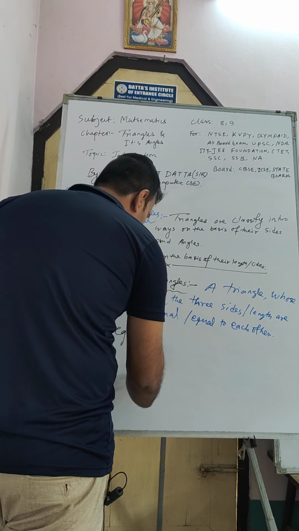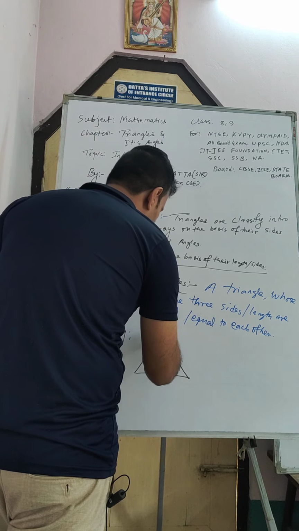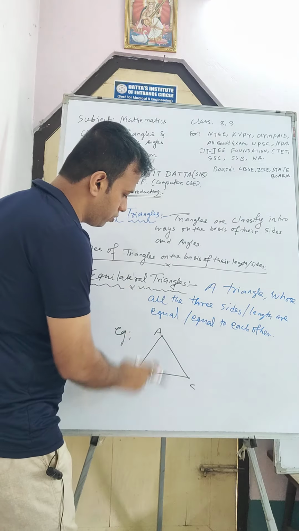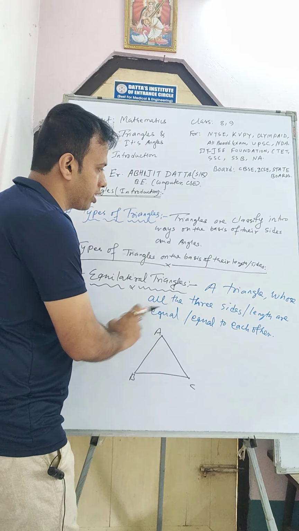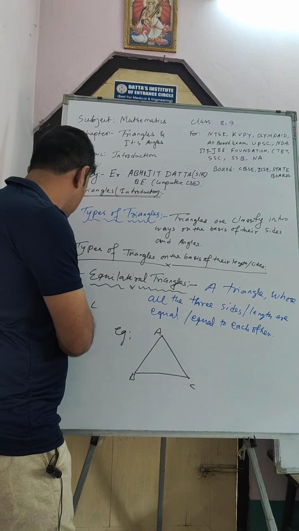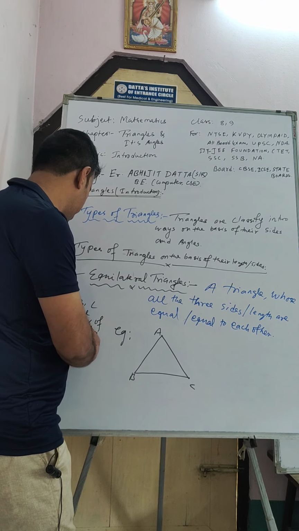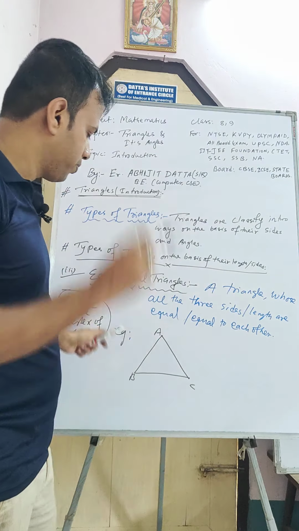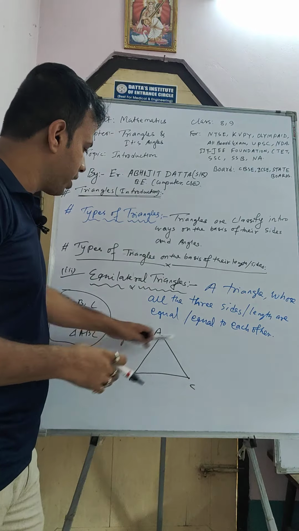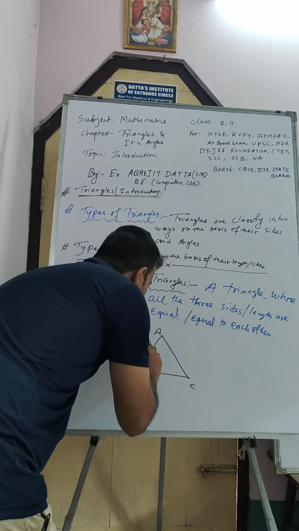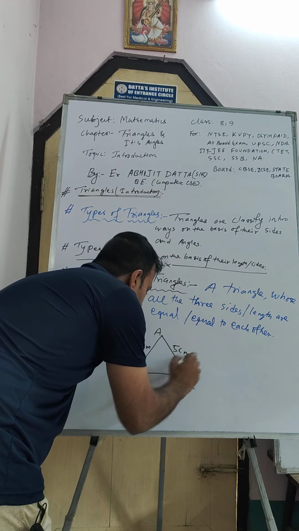Suppose this is one triangle. This one is A, B and C. A, B, C are the vertices, the angles of the triangle. A, B, C are the vertices of triangle ABC, and this is true for all types of triangles. Angle A, angle B, angle C are the corners. Here I take this one as 5 centimeters, this one is also 5 and this one is also 5.